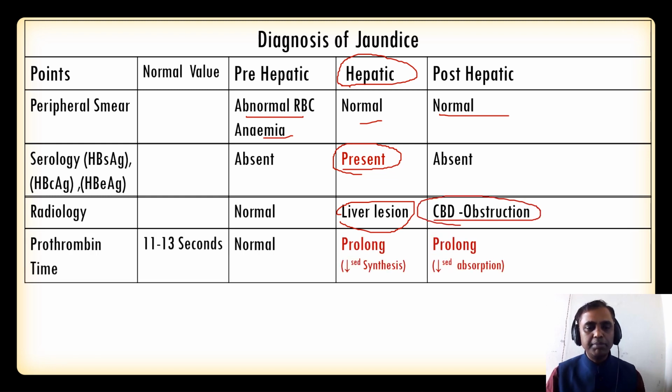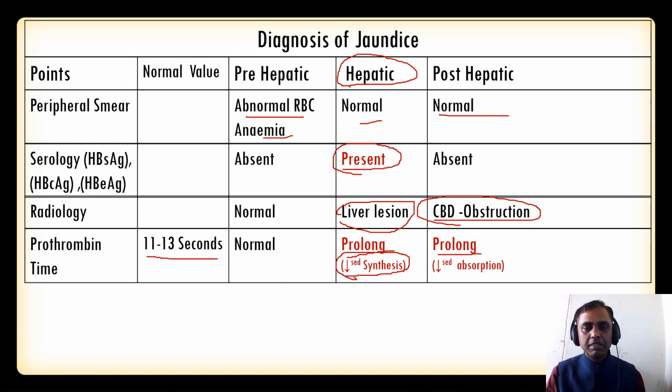And prothrombin time, here very important for diagnosis. Prothrombin time 11 to 13 seconds is normal, whereas in hepatocellular jaundice and post-hepatic jaundice, both have a prolonged prothrombin time. So why is it prolonged in hepatocellular jaundice? That is a simple reason, it is decreased synthesis of the clotting factor, where the clotting factor synthesis, as we know normally, is in the liver.